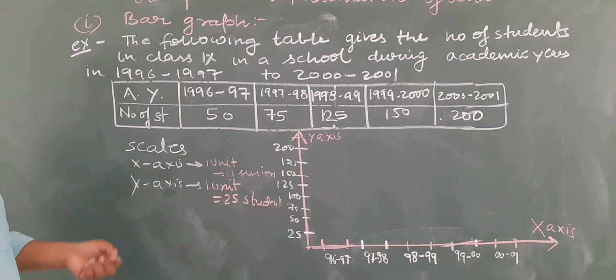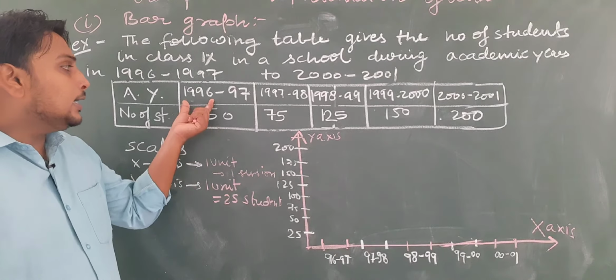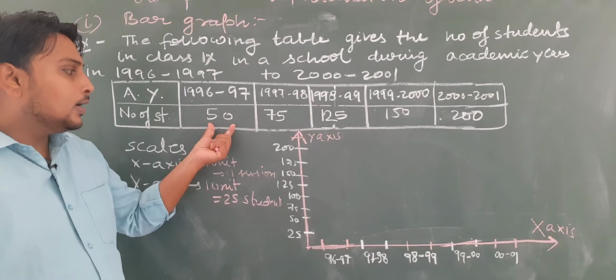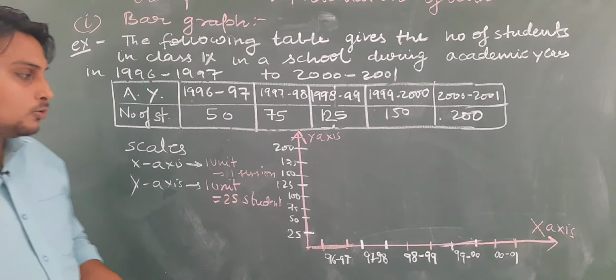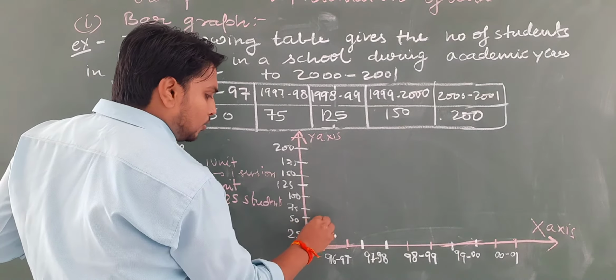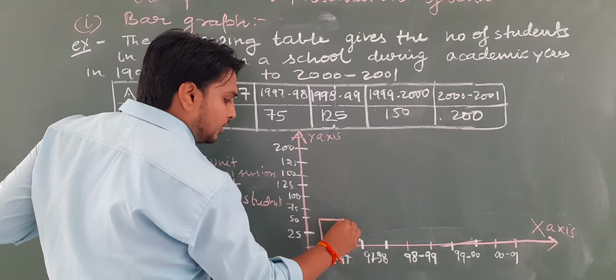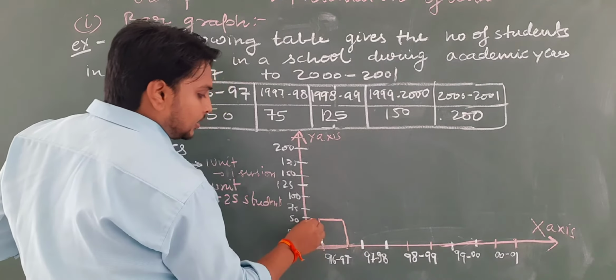Now you can see that for 1996 to 97 it is 50 students. So where is 50 students? 50 is here, so you have to make a bar which will be equal to 50.